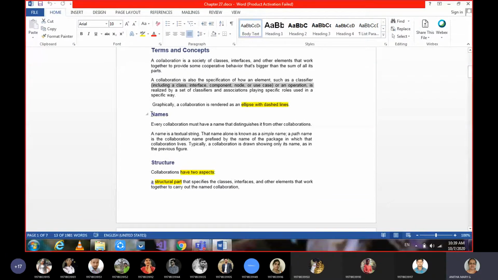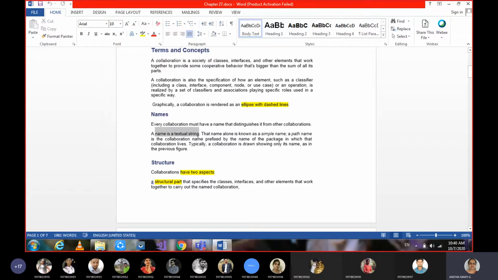Okay, so the first concept under terminology is about names. Why do we give a name for anything? To uniquely identify it. Same here for collaboration: we give a name in order to distinguish it from the other collaborations, so that it has a unique name to identify.